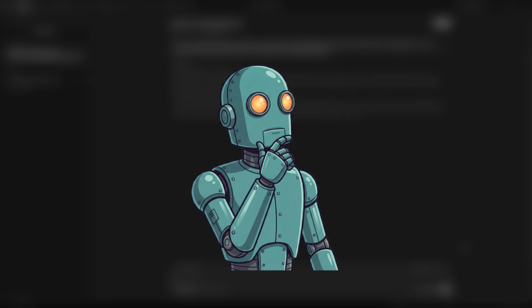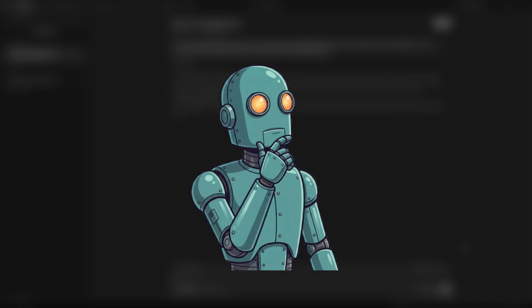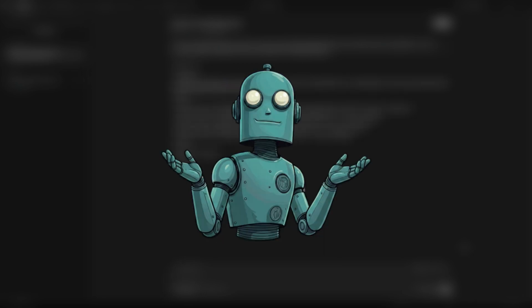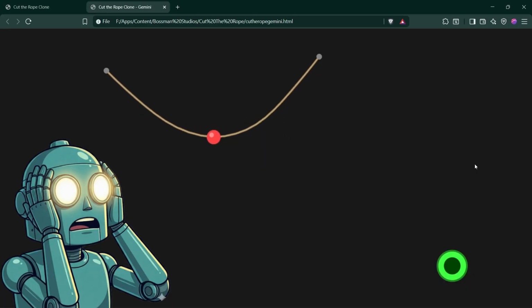Since the problem with Gemini was exactly the same as ChatGPT's first attempt, I decided to reuse the second prompt I gave to ChatGPT, the one that accidentally made the level autocomplete. Let's see if Gemini makes the same mistake. After around 3 minutes of coding, the second version was ready. And wow, I'm genuinely impressed.